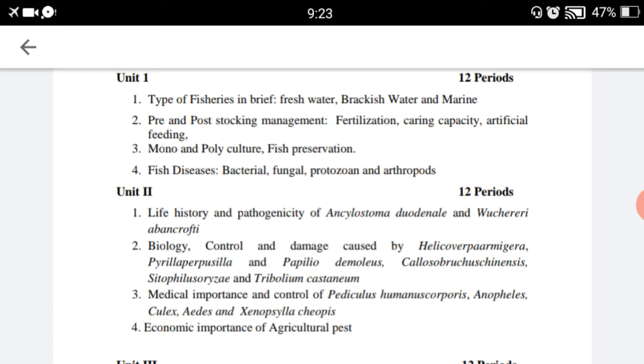Callosobruchus chinensis, Sitophilus oryzae and Tribolium castaneum. In the third topic, medical importance and control of Pediculus humanus corporis, Anopheles, Culex, Aedes, Xenopsylla cheopis. And fourth topic is economic importance of agricultural pests.